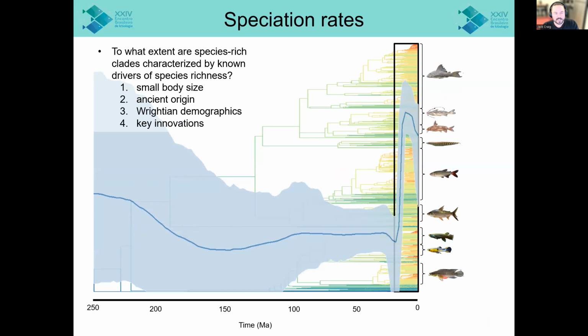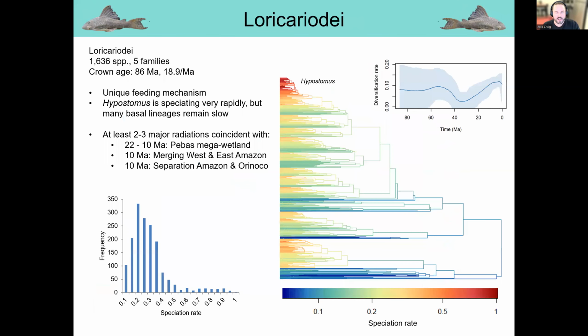So if we can bear those caveats in mind, I think we can ask the question, to what extent are these major clades characterized by the ecological factors that we tend to associate with high species richness? Things like body size, ancient origin, Wrightian population demographics, and key adaptations. And so let's take a look at a couple major clades here.